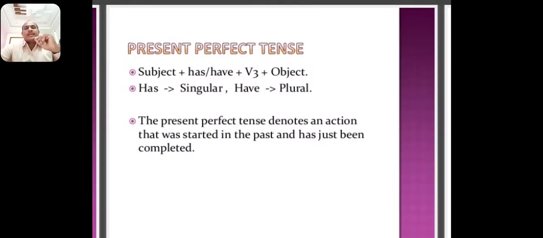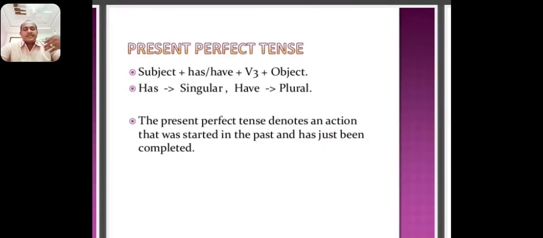For the subjects I, we, you, they, you can use have. For third persons, for example he, she, it, you can use has. For example, I have bought a novel just now. She has met the CM recently.